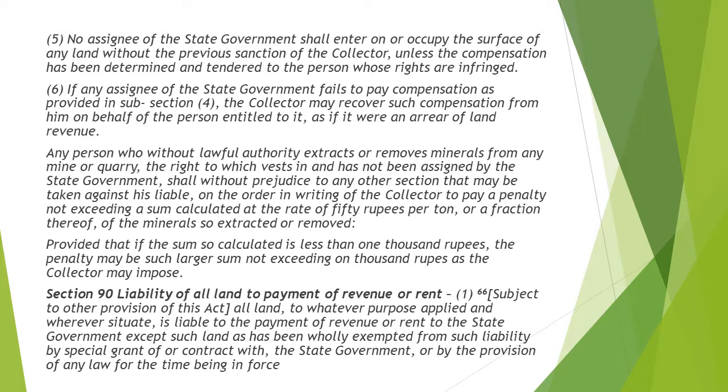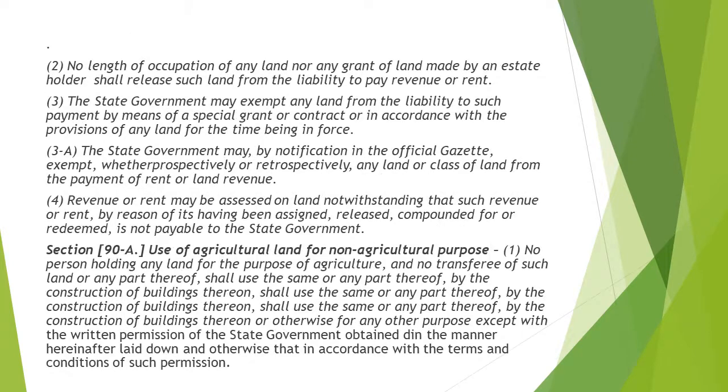Now section 90, liability of all land to payment of revenue or rent. This is talking about the liability on all such lands to pay revenue or rent. But it is also talking about the special grant that can be given, in which case one does not have to pay this revenue or rent.